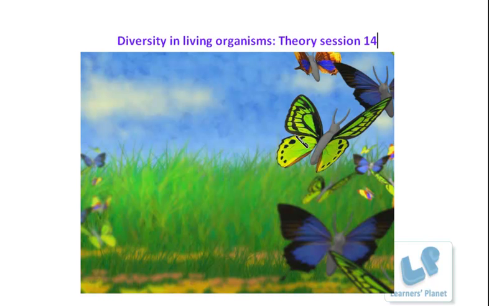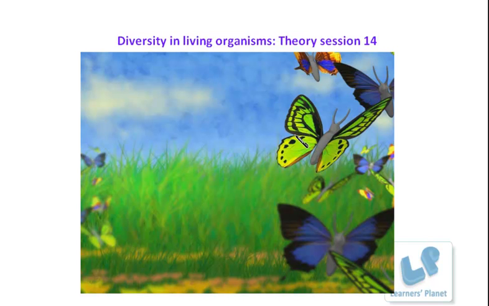In the earlier session, I discussed the sub-classification of kingdom Plantae into different divisions. The kingdom Plantae is divided into groups which are known as divisions. In the kingdom Animalia, they are subdivided into groups which are known as phylum. So if we compare Plantae and Animalia, then division and phylum are placed at the same hierarchical level.